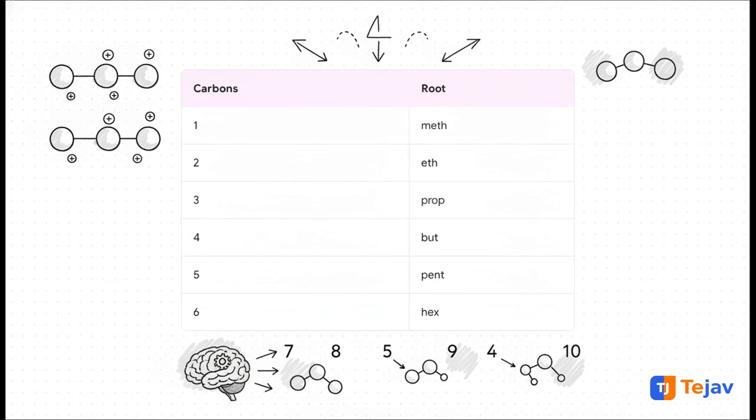You absolutely need to lock this visual memory chart into your brain. 1 carbon is meth, 2 eth, 3 prop, 4 but, 5 pent, 6 hex, 7 hept, 8 oct, 9 non, and 10 is dec. These root words are the foundation of everything organic.